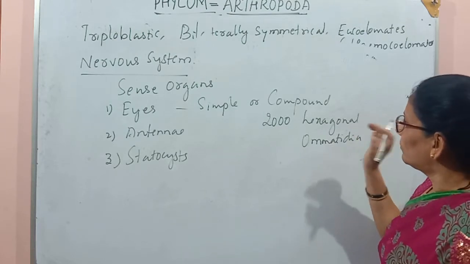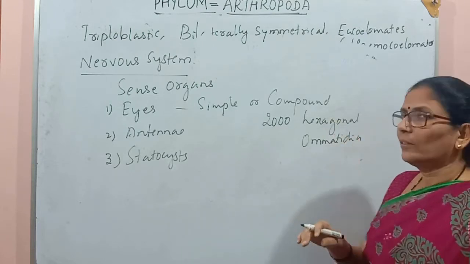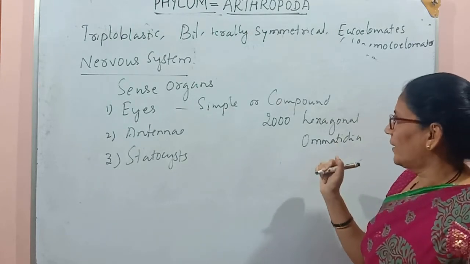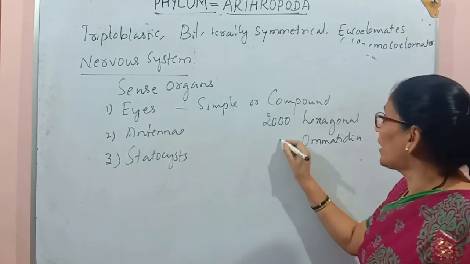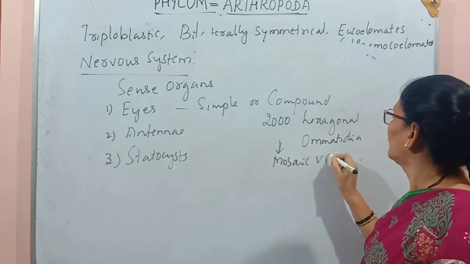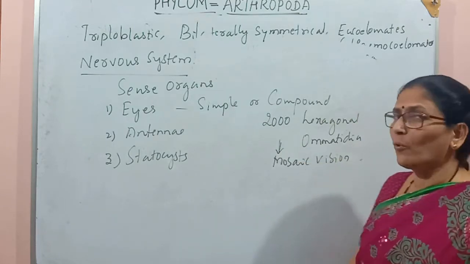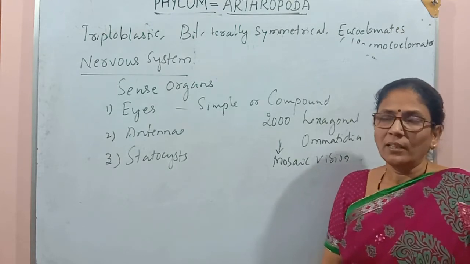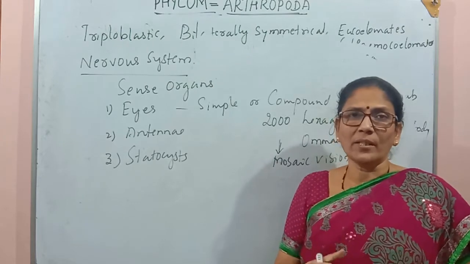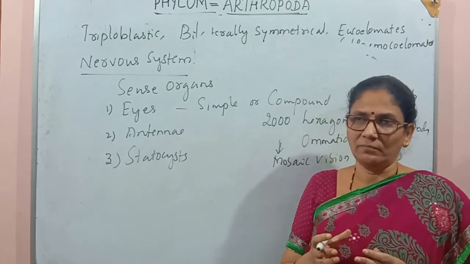These ommatidia are present in the compound eyes, and the vision is called mosaic vision. The vision of the compound eye is called mosaic vision because a single object's image comes in many pieces.